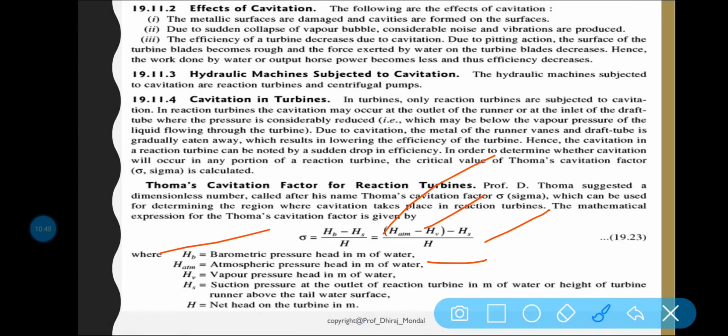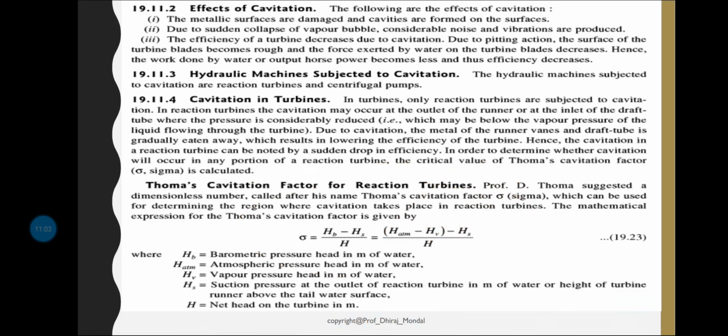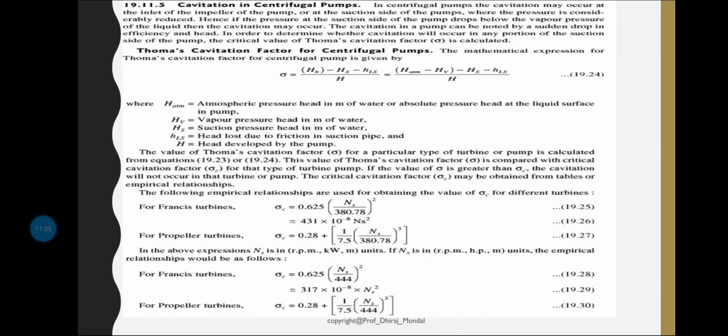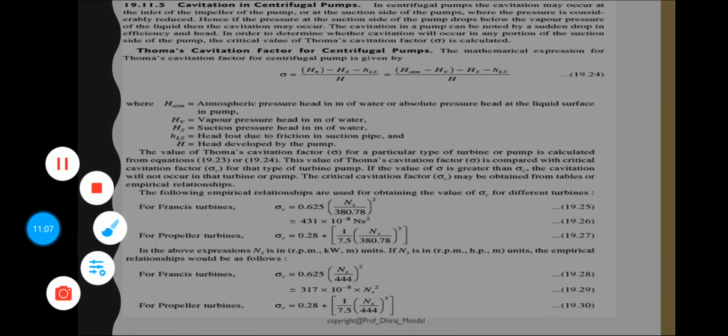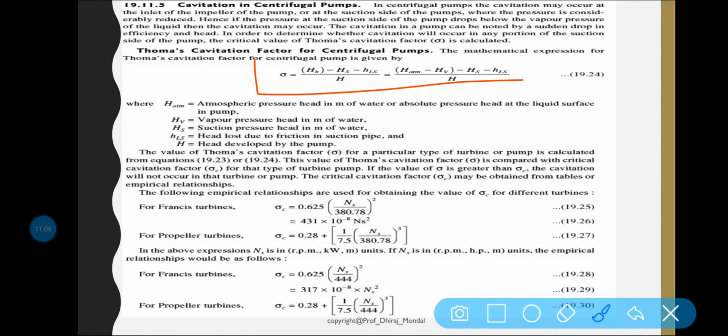Atmospheric pressure is H atm, and Hv is the vapor pressure. Hs is the suction pressure at the outlet of the reaction turbine. So it is basically for a reaction turbine, clear. And H is the net head of the turbine. If you want to get it in terms of a centrifugal pump, this is your equation in terms of centrifugal pumps.